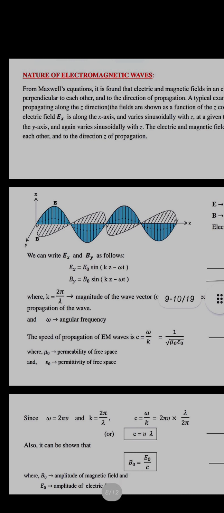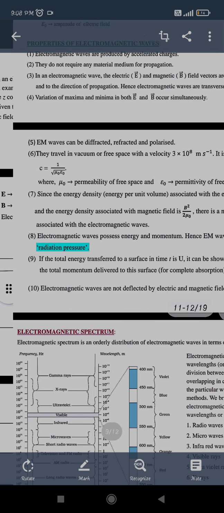So on putting these values, we get that c is equal to nu lambda, and B naught, that is the amplitude of the magnetic field, will be given as the amplitude of the electric field upon the speed of light. This is the relation we can see from Maxwell's equations. But in the next class we will see what Maxwell's equations were and what the displacement current was.